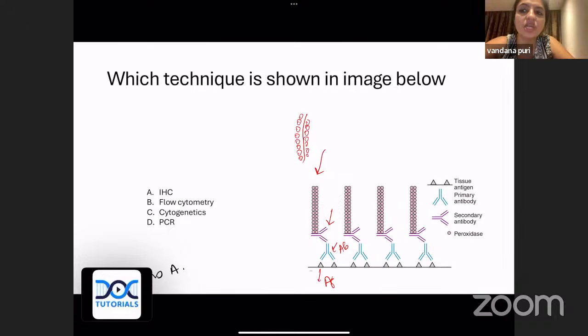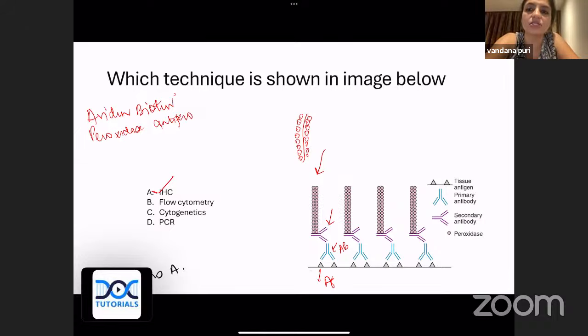So this method is called the polymer method of immunohistochemistry. This is the most common method for immunohistochemistry which we use. In earlier days we used to use the avidin-biotin method. So this is the earlier method. The avidin-biotin method of IHC was done earlier, or the peroxidase anti-peroxidase method was also done. But what was happening was the binding was not complete.